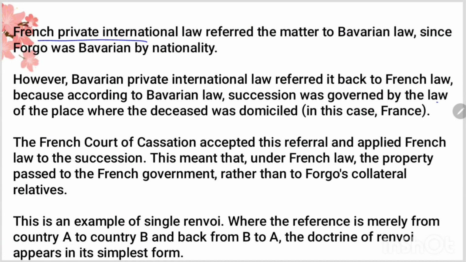French private international law referred the matter to Bavarian law since Forgo was Bavarian by nationality. Now the question came before the French court, and according to French law, the matters of succession of a deceased person are governed on the basis of nationality. Okay.